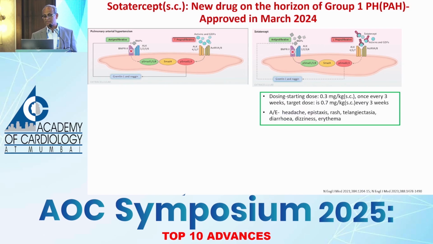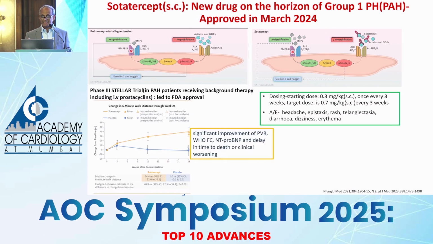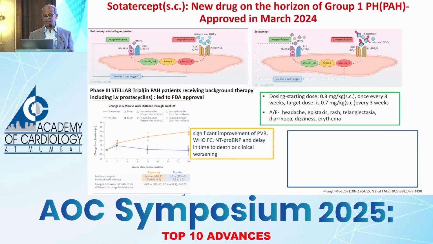So sotatercept, I spoke about it, acts on the anti-proliferative pathways, that is the BMPR, and the pro-proliferative pathways, the activin. It restores a balance between these two. And that's the mechanism of action. And the STELLAR trial, in NEJM 2024, came out to be significantly positive for the primary endpoint, on the basis of which it has got an FDA approval, and next year this drug would become available to us.